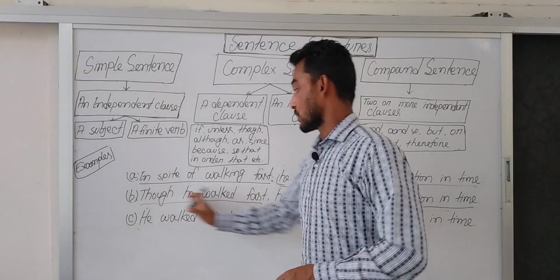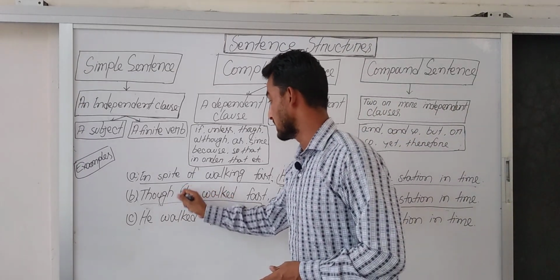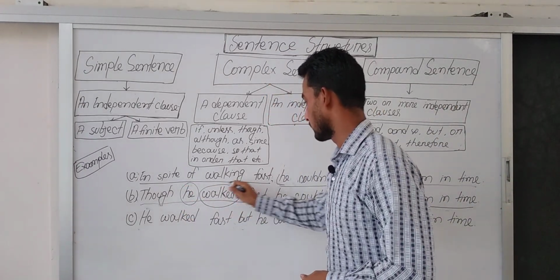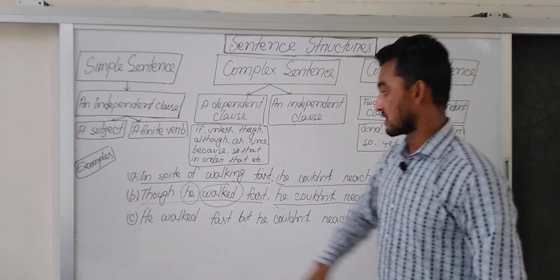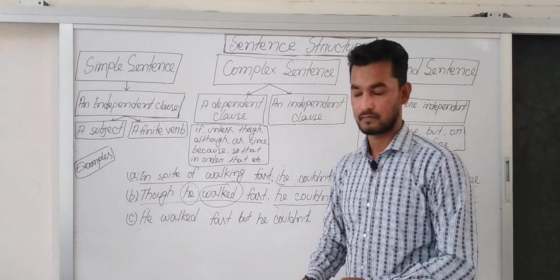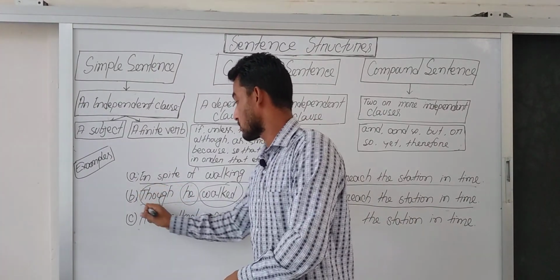Look at the first clause of the sentence. There is a subject he and there is a finite verb available in this part of the sentence or in this clause. As there is a subject and a finite verb, we can call it a clause. And with this clause, we find a subordinating conjunction.